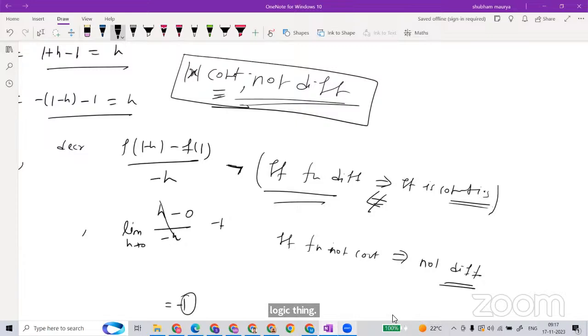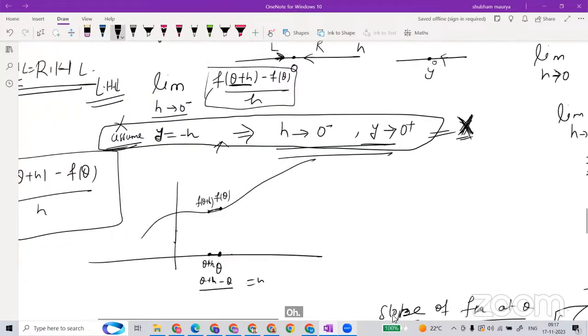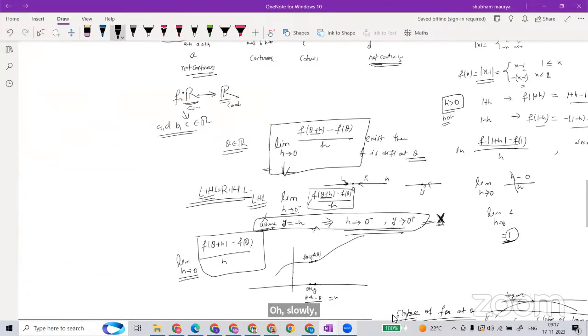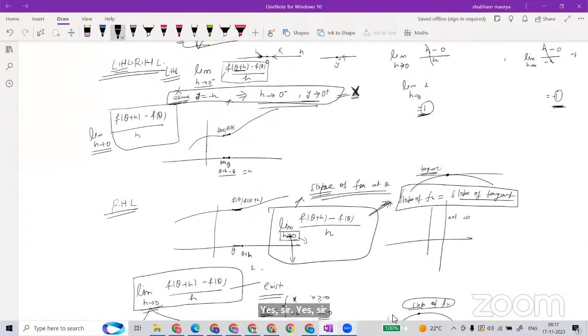If you do higher mathematics and see the logic, this is exactly the logic thing. So slowly, while discussing, we went very deep. I hope it will be clear with the why. Sir, your explanations are very nice.